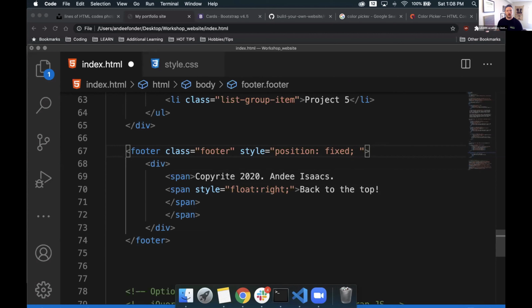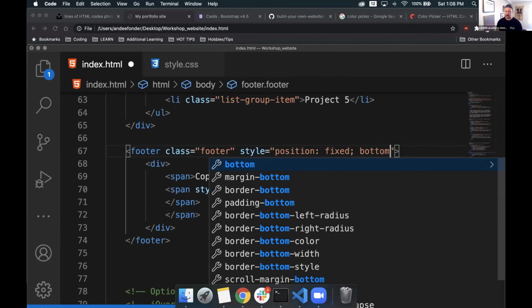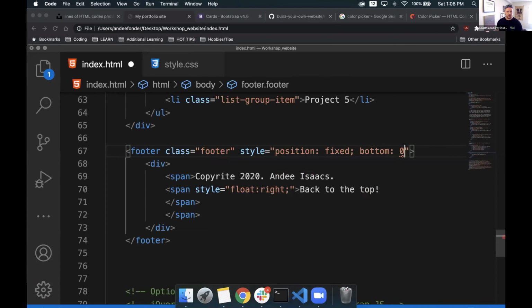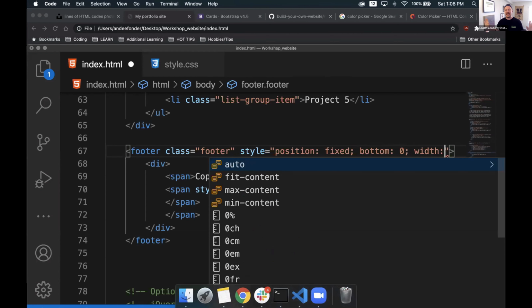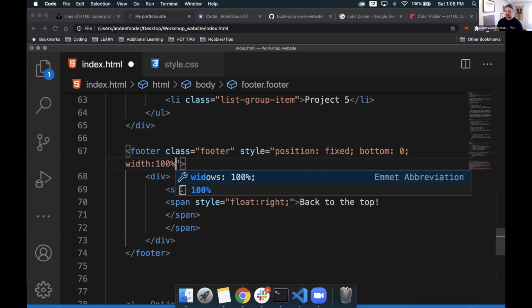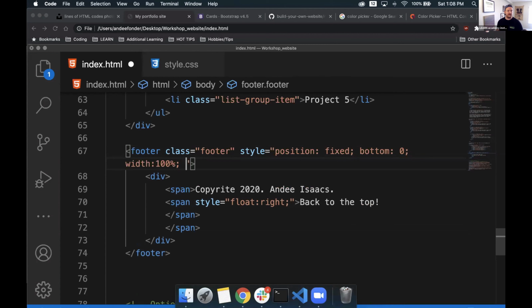All right, now I also know that I want it to span the entire width of the page, absolutely. So I'm gonna do it with actually, I'm jumping ahead of myself here, I apologize. So we have position fixed. Now I need to know where that fixed position is going to be. And I know that I want it to be at the bottom of my browser. So I can type in bottom: 0. And with that, I don't need to give it pixels or percentage or anything like that. It just knows that the fixed position is going to be at the 0 position at the bottom of my screen. From there, I'm going to give it a width to make sure that no matter what size my screen might be, it needs to be 100% of that size. So width, 100%, semicolon to end that off.